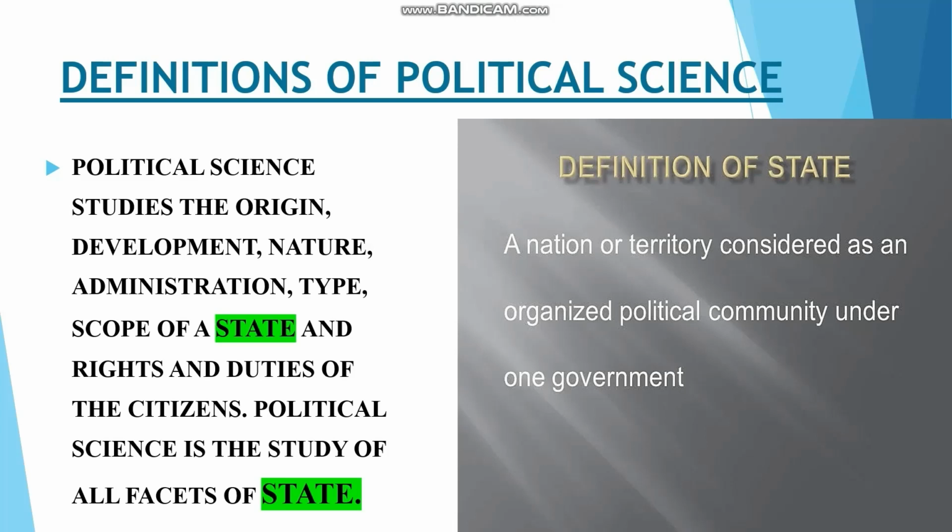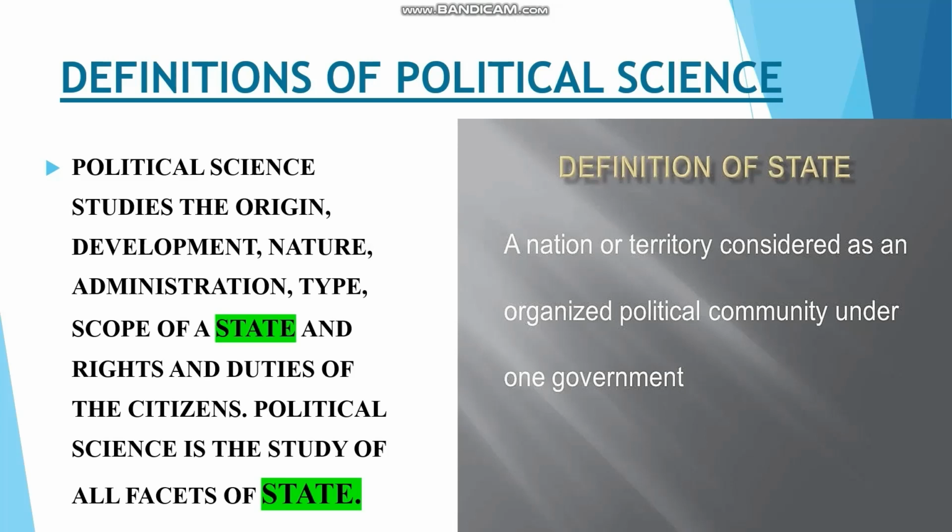And administration, what sort of administrative activities are taking place in the state. Type of the state, which means whether it is a democratic rule or democratic republic. All these things we study under political science.